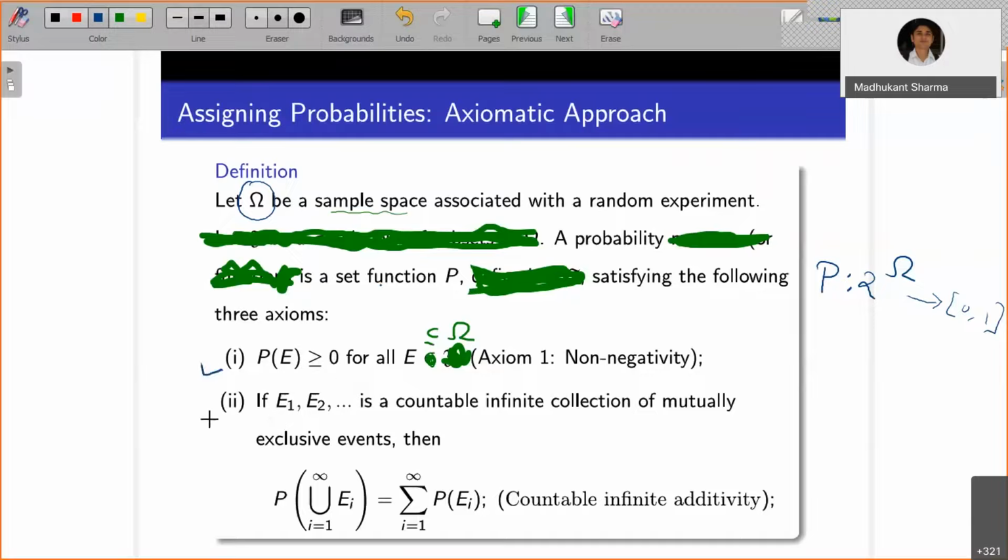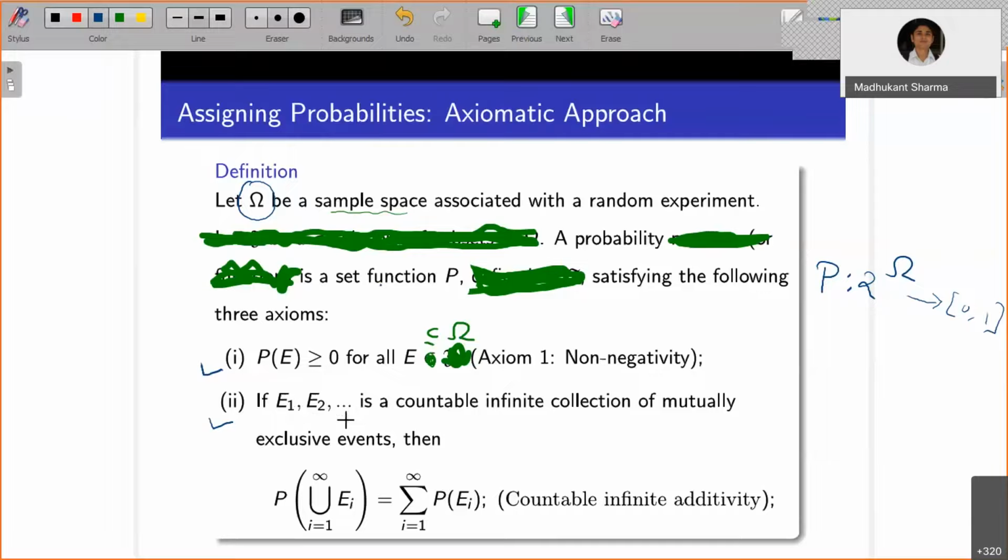The second property is known as countable infinite additivity. Okay, so countable because you are considering a countable collection. I hope you have done the calculus course, and there you must have encountered this word countable. What do you mean by a countable set? It has a 1-1 correspondence with the set of natural numbers. Then you will say that the certain set is countable.